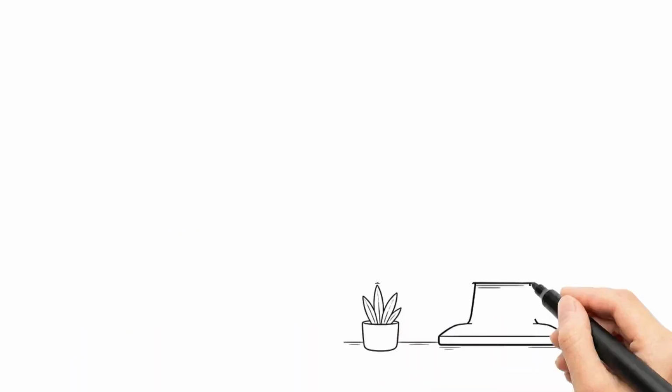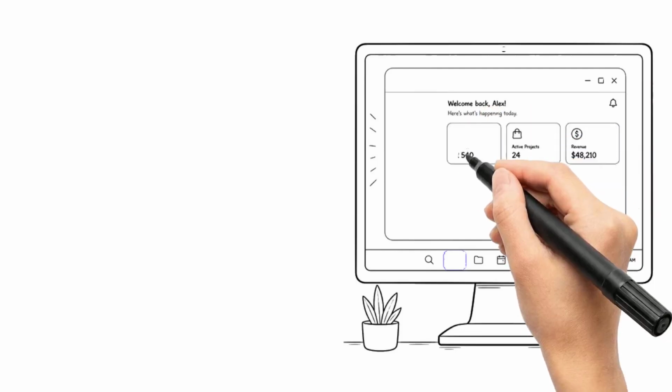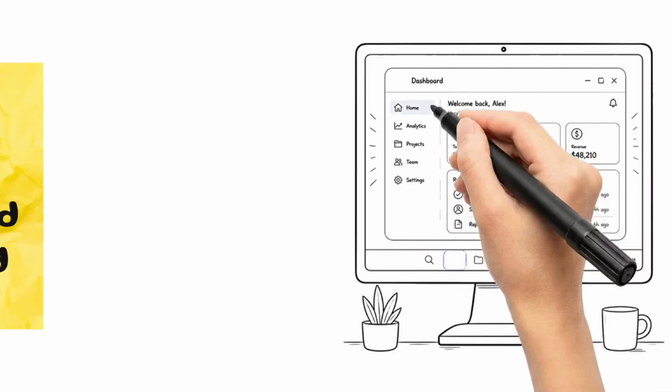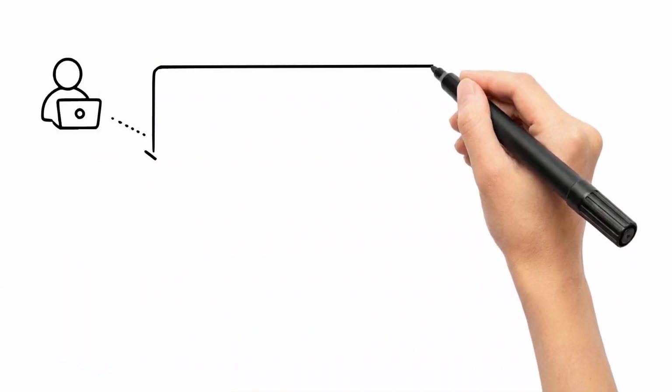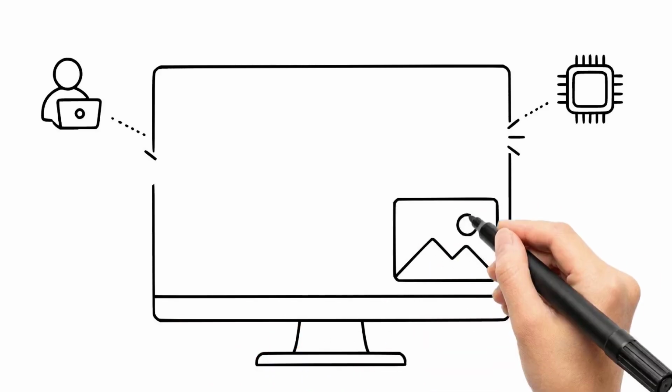But as devices evolved, Microsoft saw the need for a cleaner, more modern look. That led to Windows 11 in 2021. It felt fresh, sleek, and centered. Rounded corners, centered taskbars, and simplified menus made it calmer and friendlier.